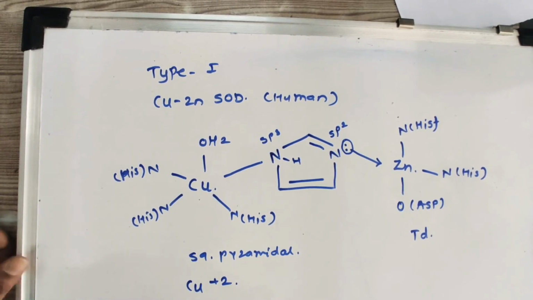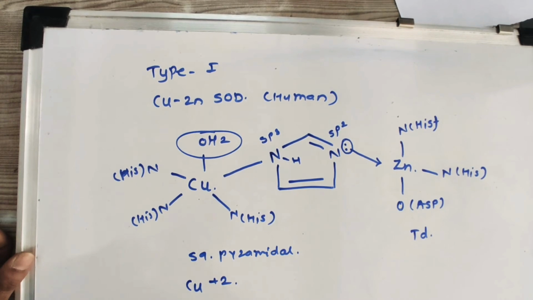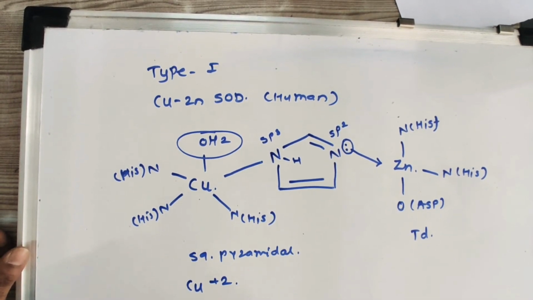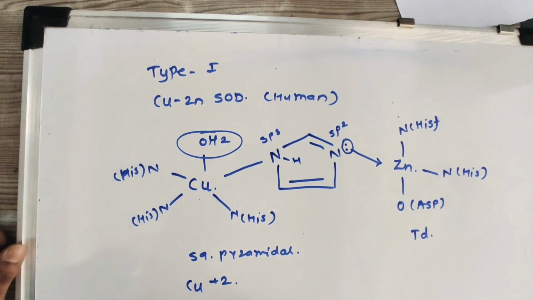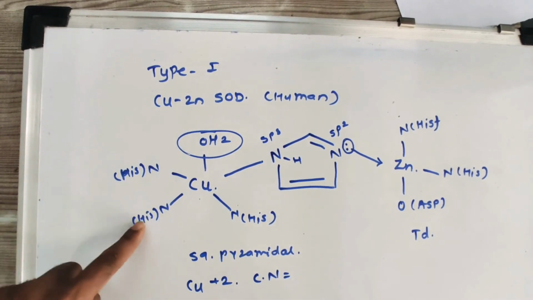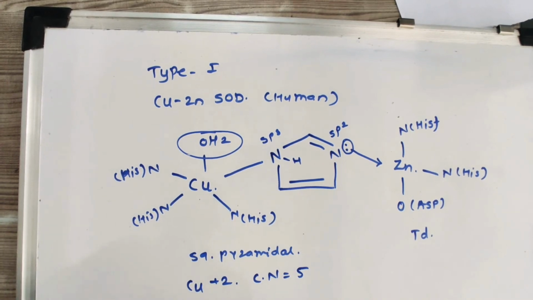This water molecule is detachable, that means we can remove the water molecule, and if we remove it, a new group may add here. The coordination number of copper: 1, 2, 3, 4 and 5. The coordination number of copper is 5.